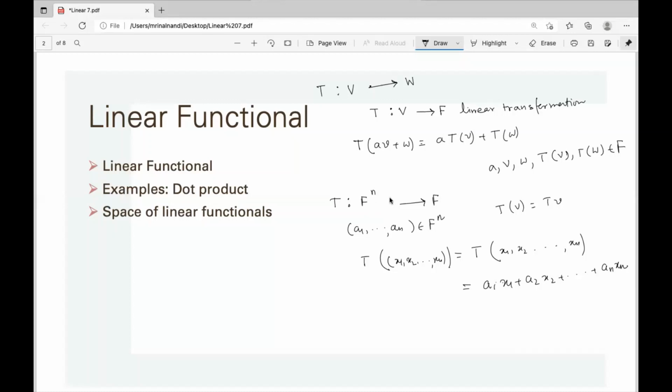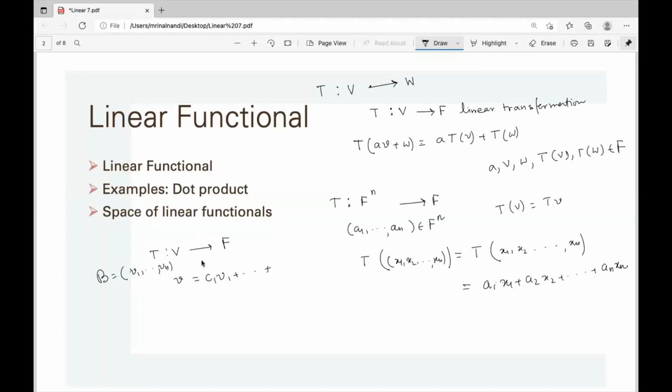If the vector space is not F^n, we can do the same thing. We choose an ordered basis and take the coordinates. So for any v, we first fix an ordered basis v1, v2, ..., vn. For any v, we have the coordinates c1, c2, ..., cn.